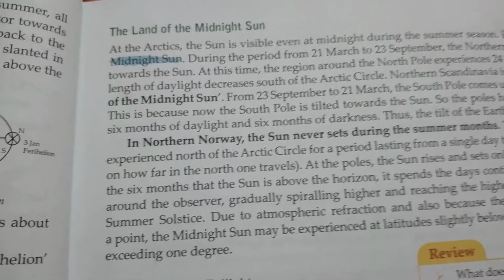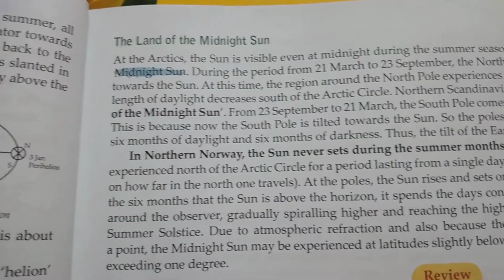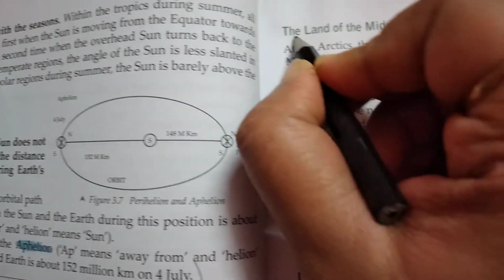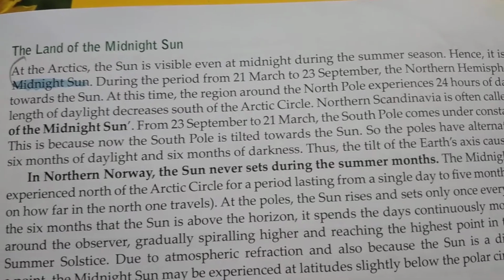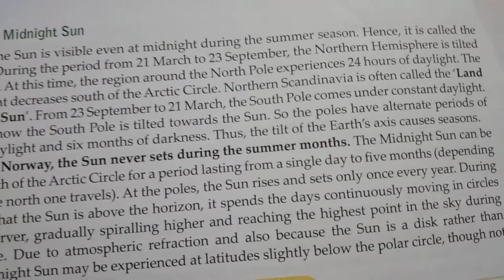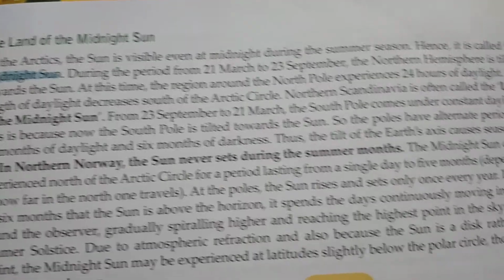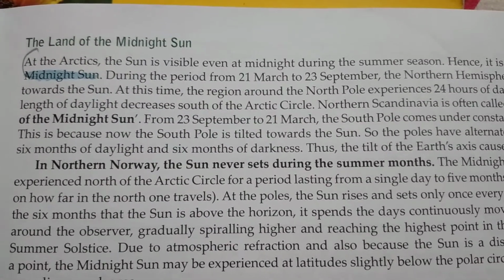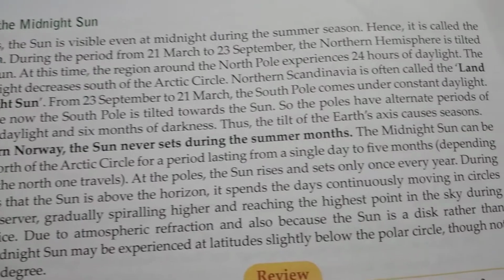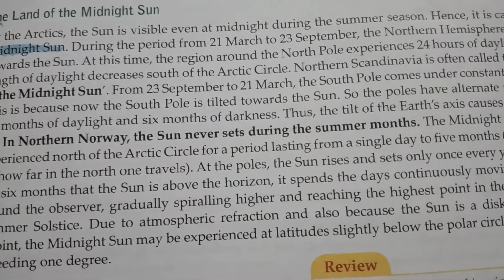Now the next question, why Norway is known as the land of midnight sun? Now we have to write like this. At the Arctic, the sun is visible even at midnight during the summer season, hence it is called midnight sun. During this period from 21st March to 23rd September, the northern hemisphere is tilted towards the sun. At this time, the region around the North Pole experiences 24 hours of daylight. The length of daylight decreases south of the Arctic Circle. Northern Scandinavia is often called land of midnight sun.